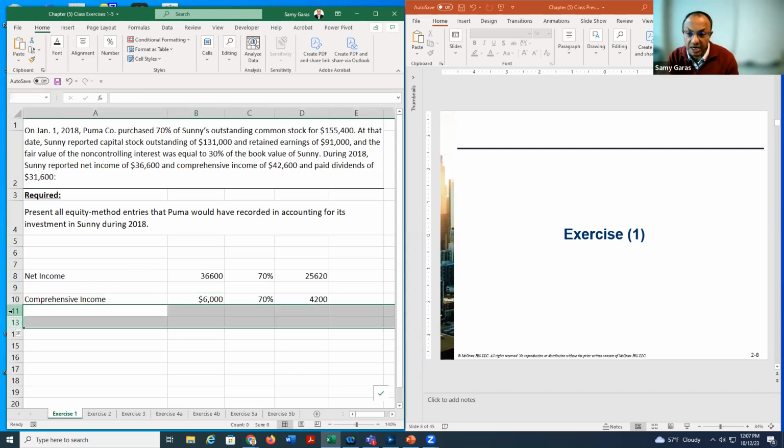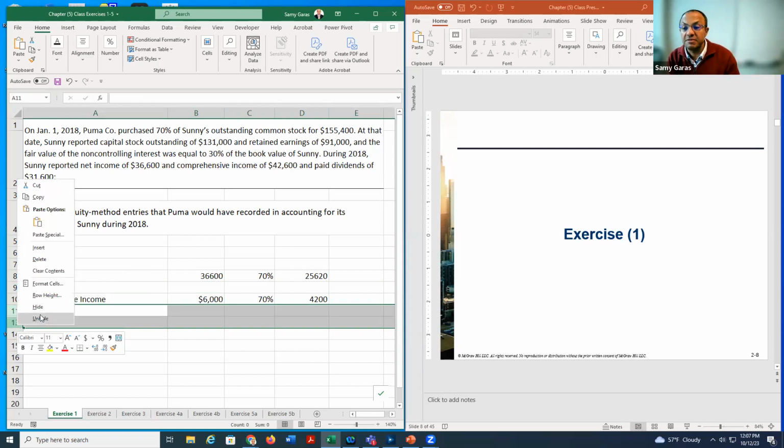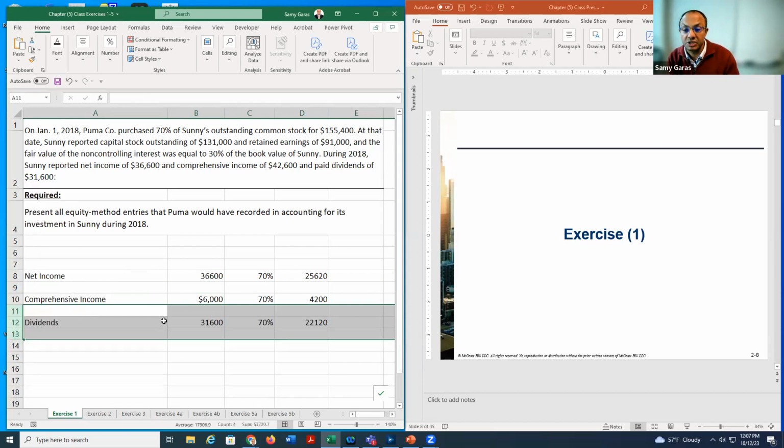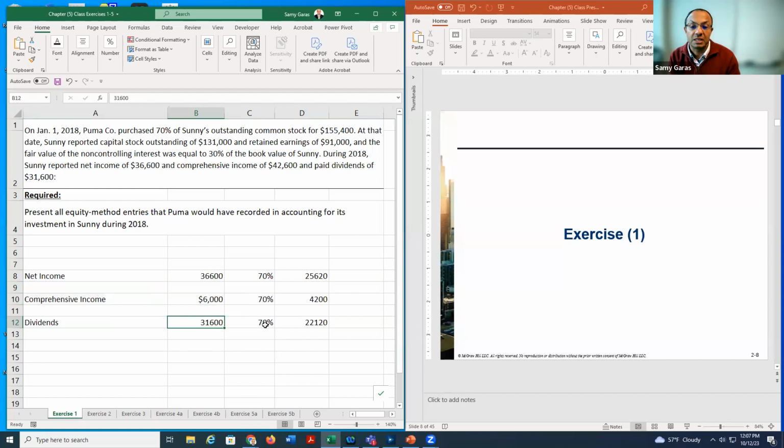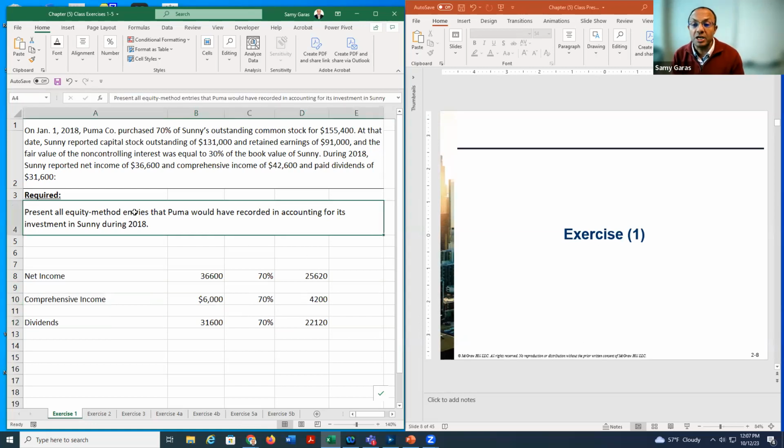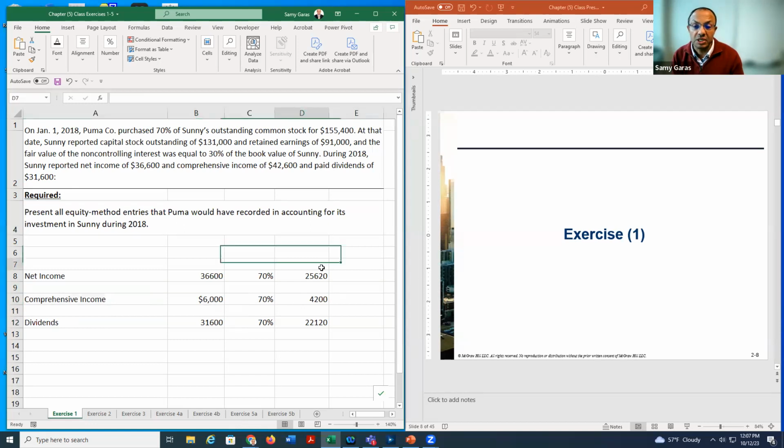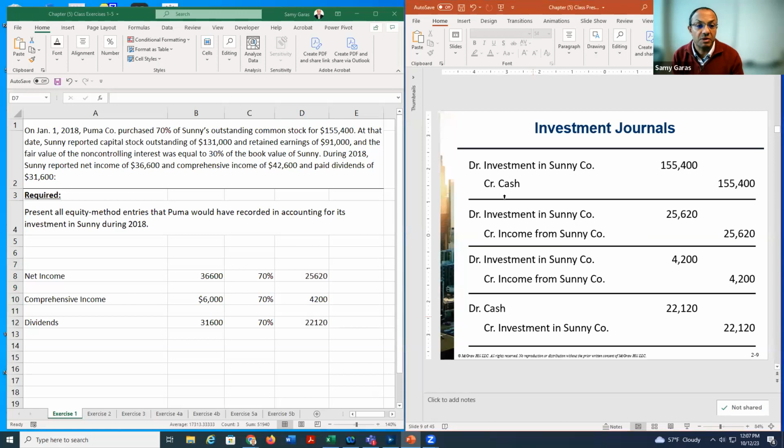And the last one is the dividends. The dividends here in our example are 31,600 multiplied by 70% to get the parent portion. So in the journal entry that I need to do here, I care about those three amounts only. How can we make it? We debit investment, credit cash by this amount, 155,400.